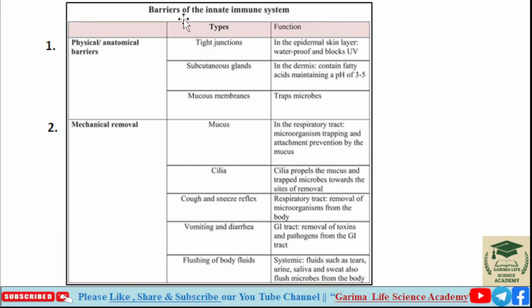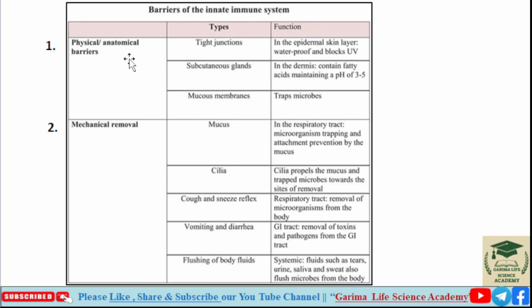The barriers of the innate immune system. In these slides we are going to learn about barriers. What are the main barriers of the innate immune system that play an important role in innate immunity? First is the physical or anatomical barrier.